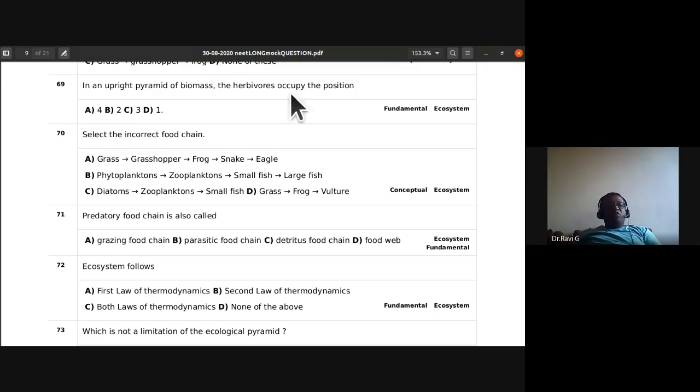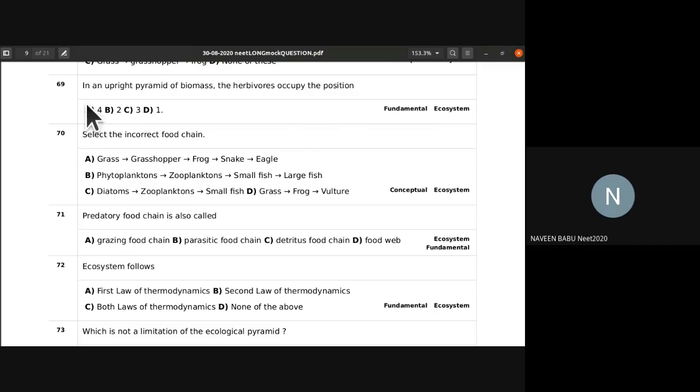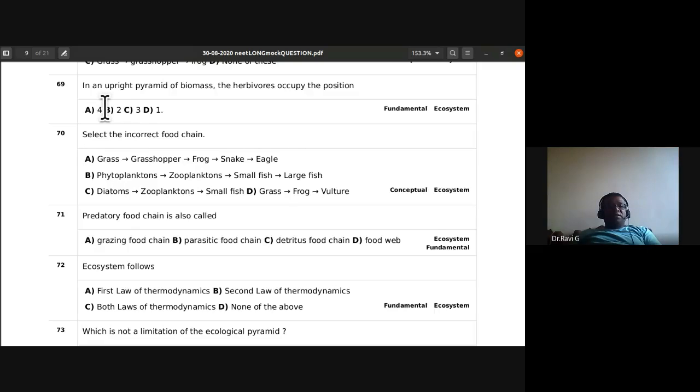In an upright pyramid of biomass, the herbivores occupy which position? Second, sir. Second position. Yes. Producers will be in the first position. First trophic level will be the producer. Second will be the primary consumer or herbivore.